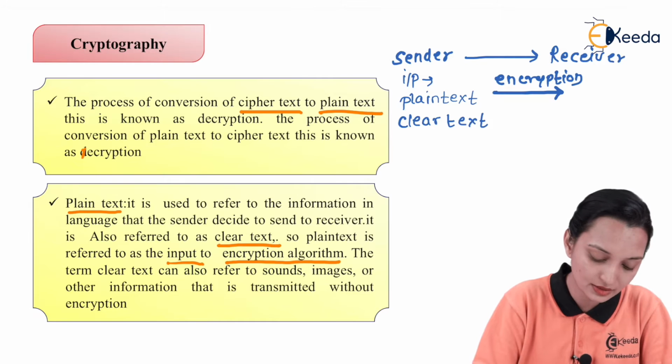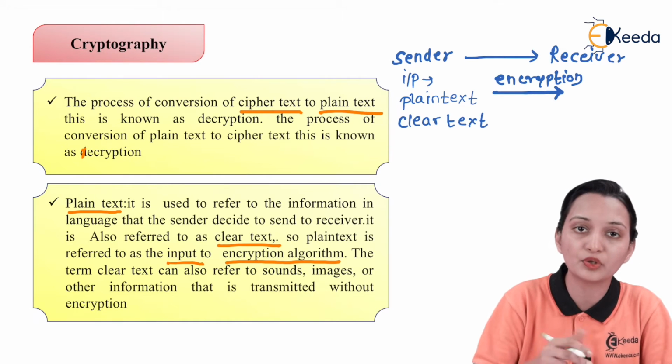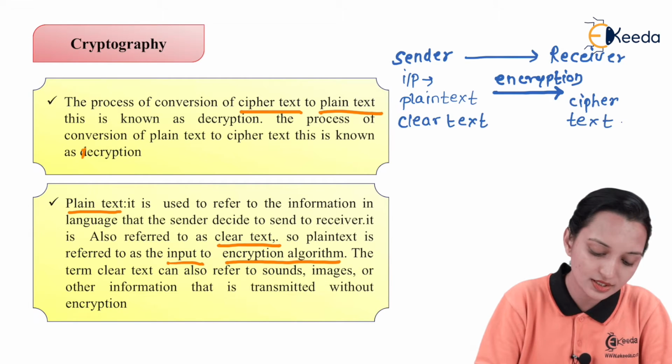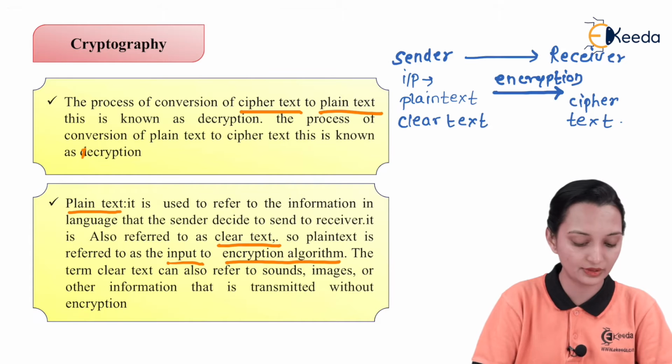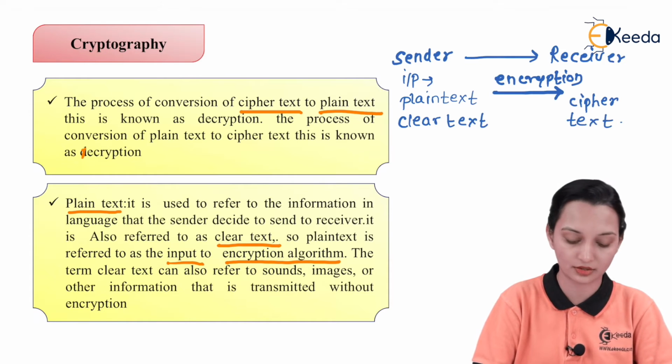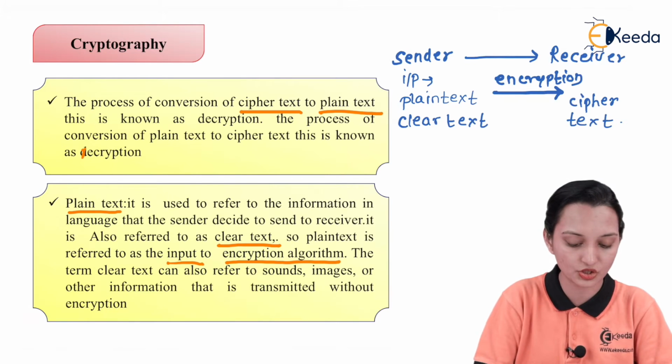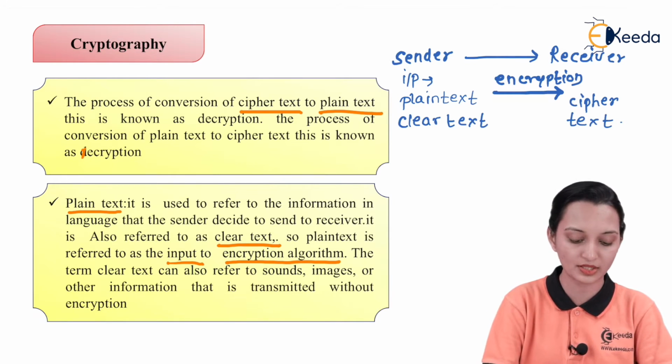And this process of converting the input into the other form of output is known as what? Ciphertext. So these are the simple scenario. How can we elaborate plain text and ciphertext? So our secret key or our secret message is going to convert with the help of the process encryption.